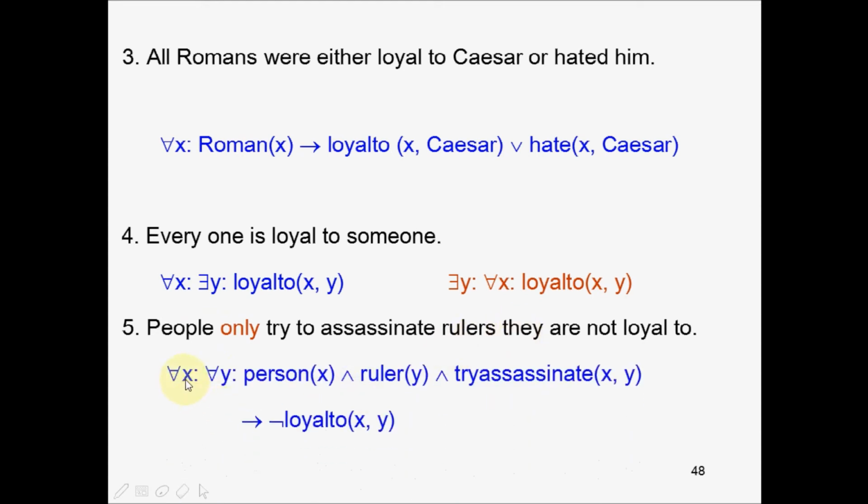So for all x, where x is a person, for all y, where y is a ruler. If x is a person and y is a ruler, and if it is known that x tries to assassinate y, implies x is not loyal to y. Because people only try to assassinate rulers they are not loyal to. So if it is known that a person tries to assassinate a ruler, it implies that person is not loyal to the ruler.